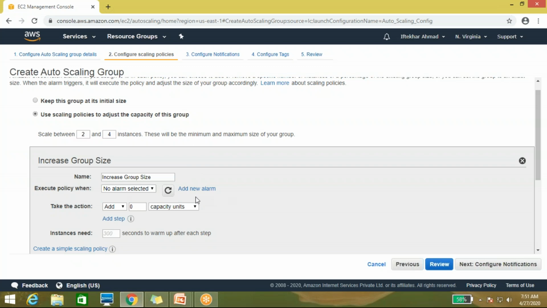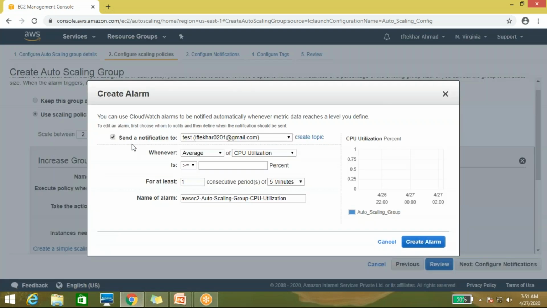For the execution policy, you have to add an alarm, so you need to create an alarm. The first thing it's showing is the notification. Whenever auto scaling adds any resource, you will get a notification on your mail id that auto scaling has added one resource.